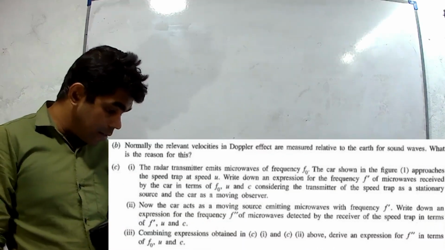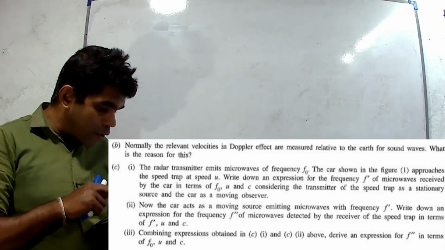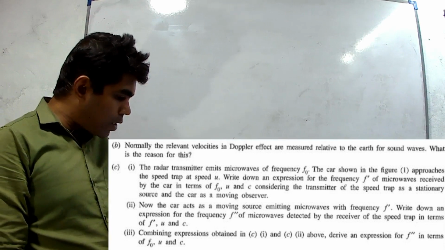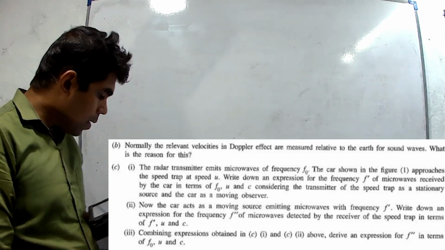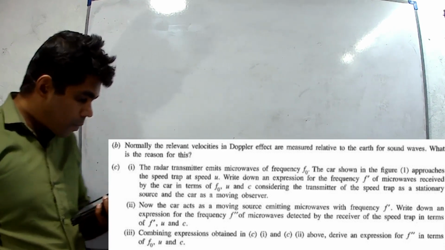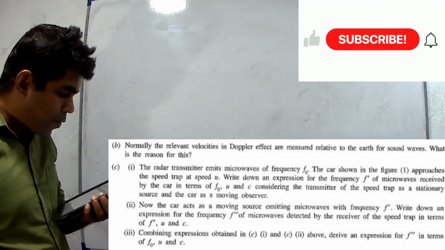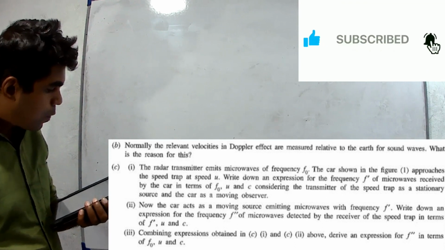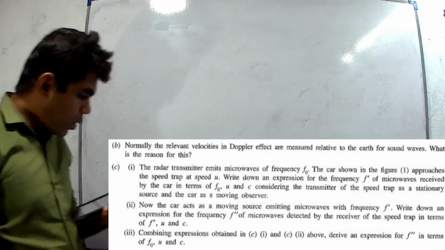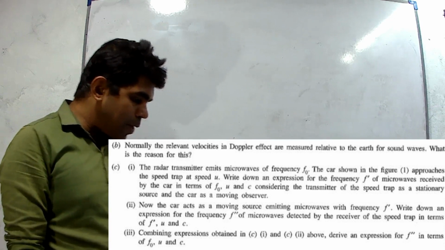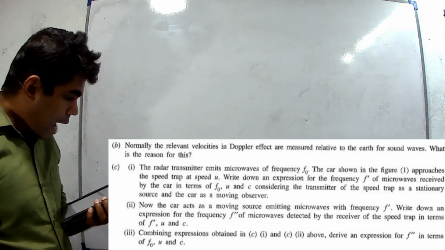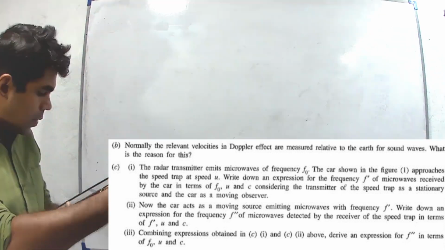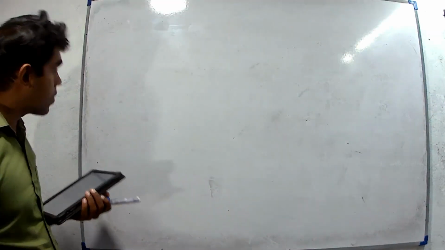Part C. 1. The radar transmitter emits microwaves of frequency f0. The car shown in figure 1 approaches the speed trap at speed u. Write down an expression for the frequency f dash of the microwaves received by the car in terms of f0, u and c. Considering the transmitter of the speed trap is a stationary source and the car is a moving observer.